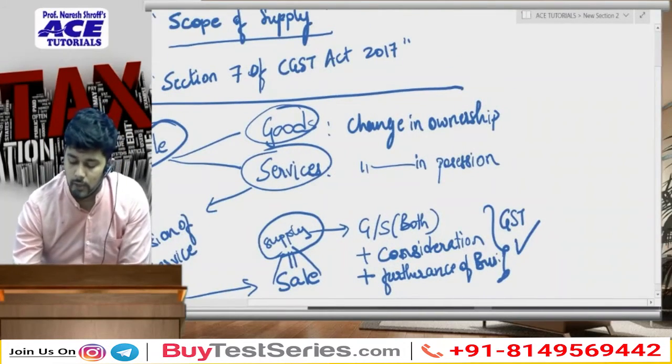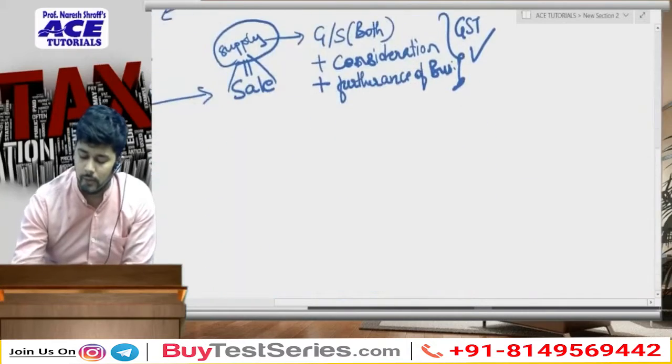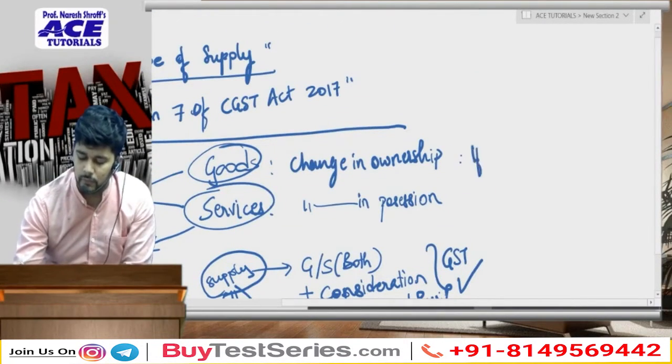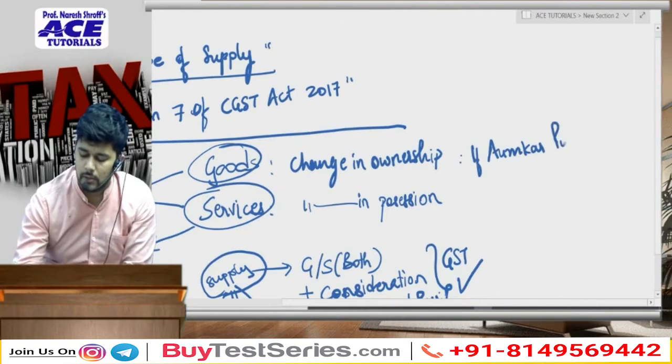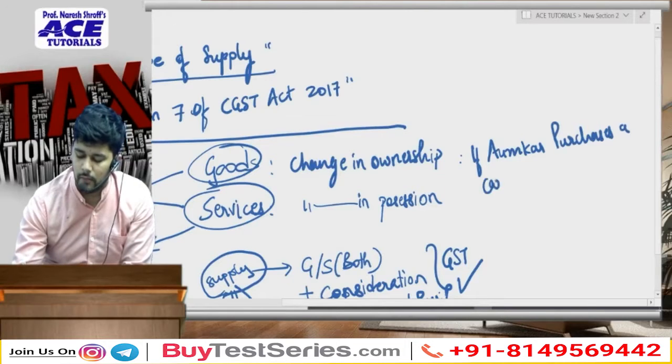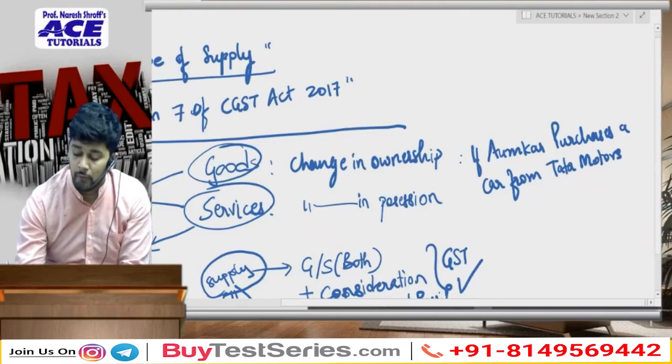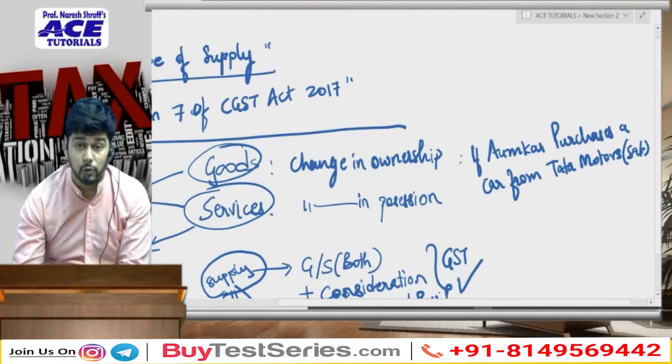So in the change of ownership example, I told you that if Omkar purchases a car from Tata Motors, for them there will be a sale and there will be a change in ownership.